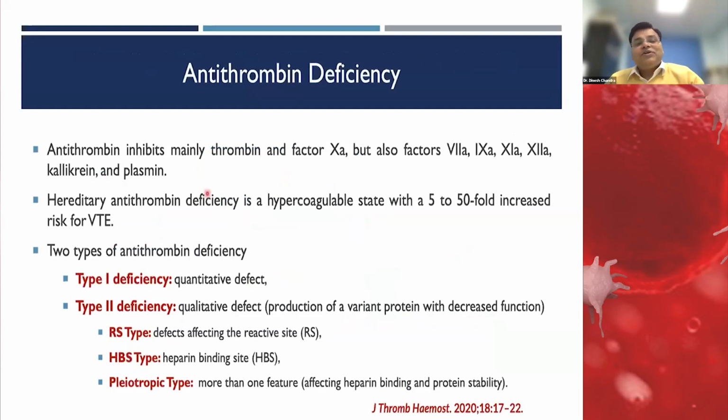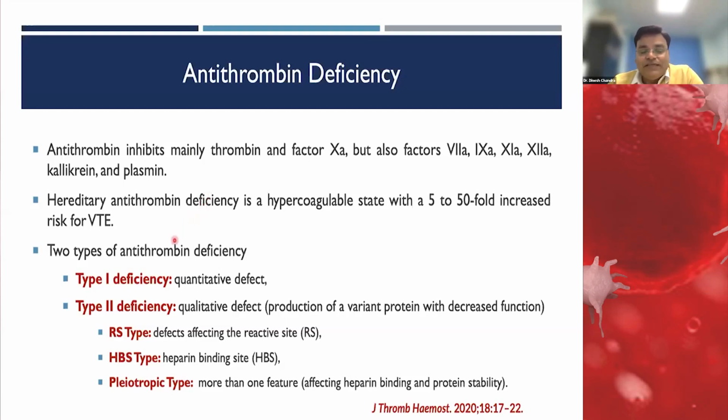Another test which we commonly do in our lab is antithrombin. Antithrombin directly inhibits thrombin, but it also inhibits factors 7, 9, 11, 12 and others. Antithrombin deficiency is a hypercoagulable state, and it increases the risk 5 to 50 fold compared to a person who does not have antithrombin deficiency.